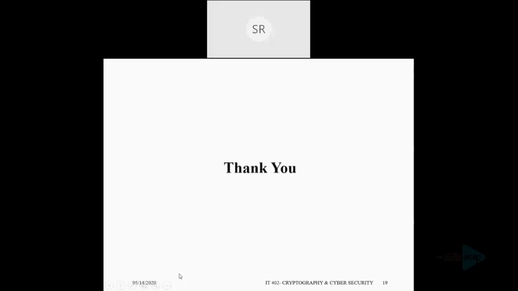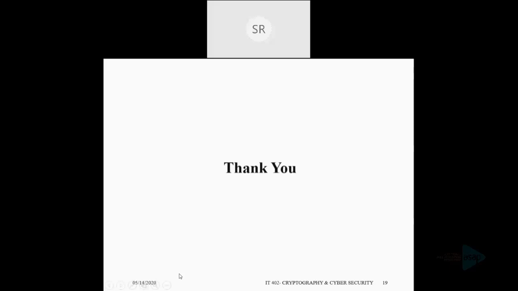Okay, ma'am. So we have received a question. Student is asking how hash functions are different from public key cryptography and secret key cryptography. See, hash functions are used to authenticate. Actually, a hash function is a function that maps a variable length message into a fixed length code that is mainly used to authenticate the user. Okay, there is no usage of any private and public key.